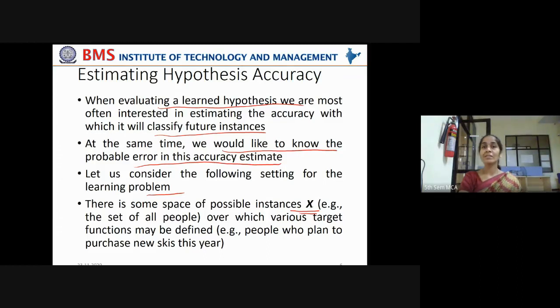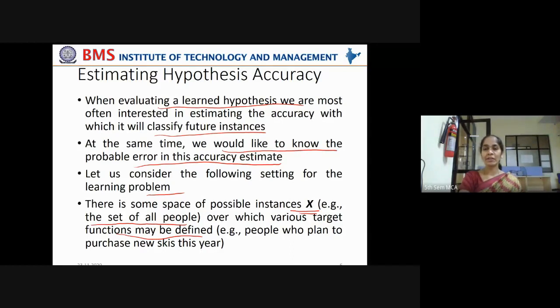X represents the set of instances, that is, the set of observed training examples. And small x1 is one training example, x2 is another training example, like that. There is some space of possible instances, say the set of all people, over which various target functions may be defined.